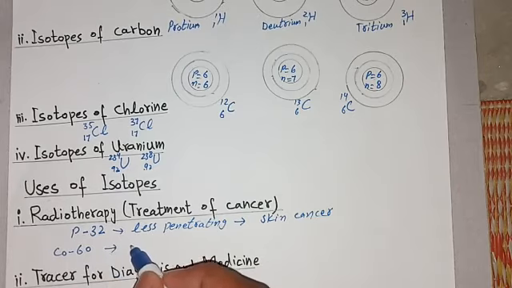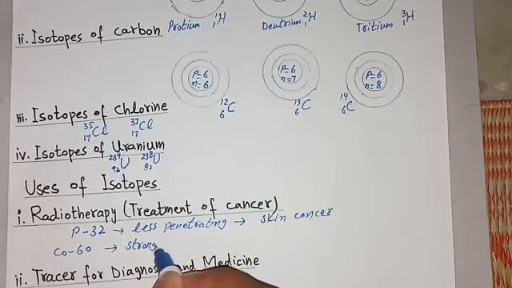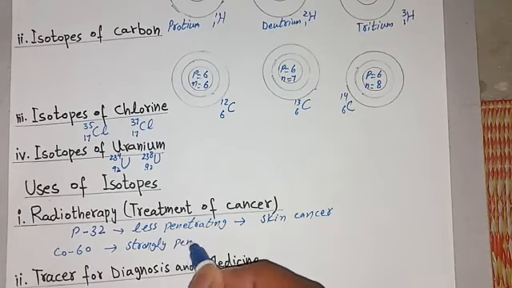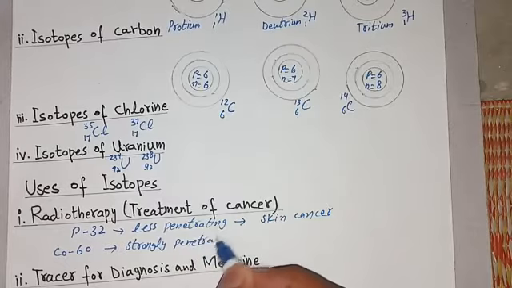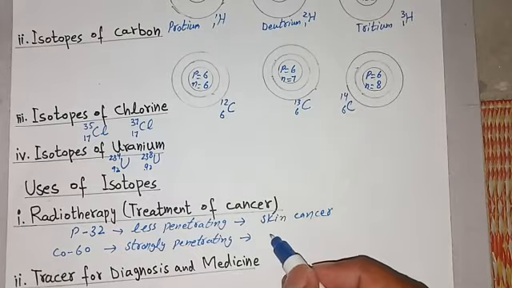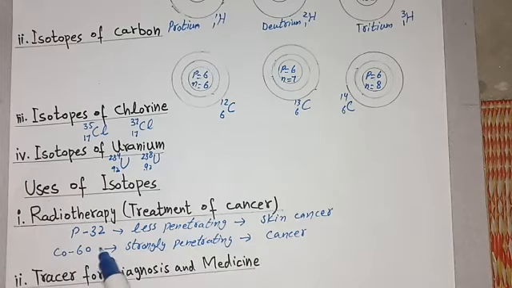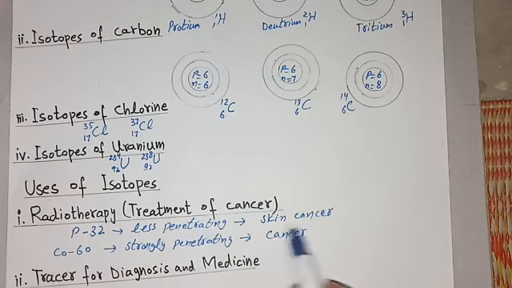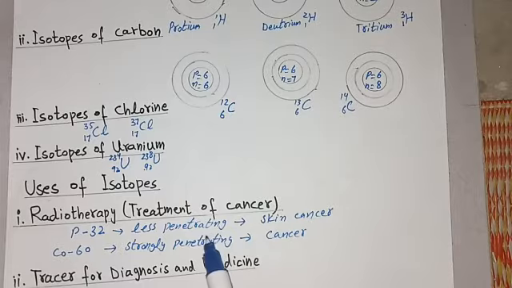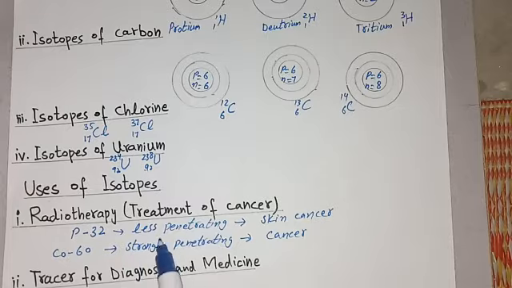This is strongly penetrating. And that will be used in any type of cancer. But P-32 is used in treatment of skin cancer because it is less penetrating, and cobalt-60 will be used in any type of cancer because it is strongly penetrating isotope.